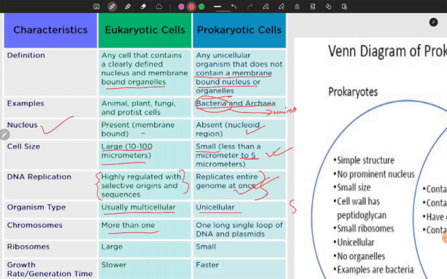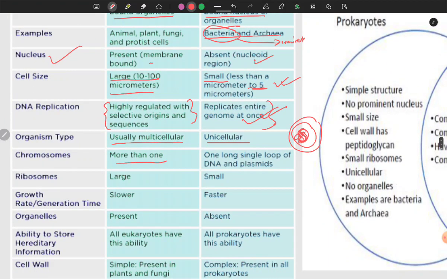Ribosomes are larger in eukaryotes and smaller in prokaryotes. Growth rate is very slow in eukaryotes, and fast in prokaryotes as everything replicates at once. It is a complicated step-by-step process in eukaryotes which takes time. Organelles are present in eukaryotes; they are absent in prokaryotes as they are unicellular.